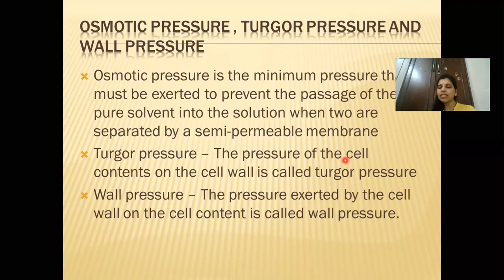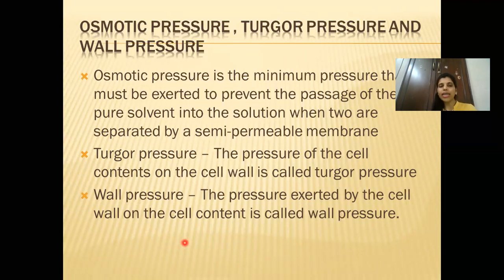So that's why in this particular chapter, the terminologies are important, that you understand the meaning of it. So osmotic pressure, I hope it's clear. Now turgor pressure is the pressure of the cell contents on the cell wall. Wall pressure is the pressure exerted by the cell wall on the cell content. So till here it's clear.